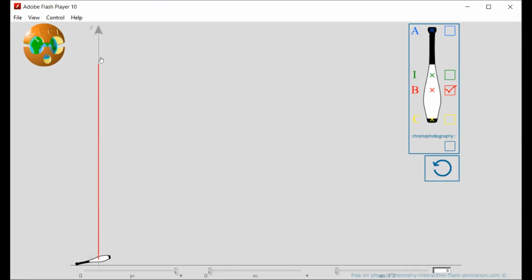But a club is falling in a different orientation, but at some point, one point that is here marked as B, it is just falling as a point mass. Okay.